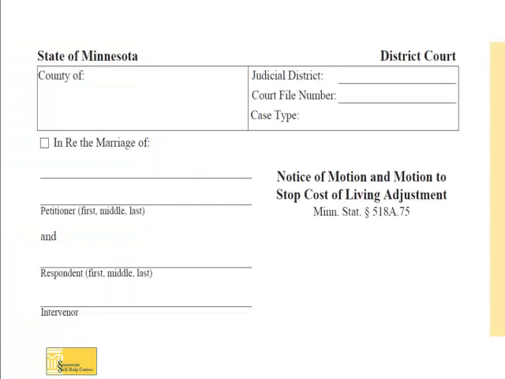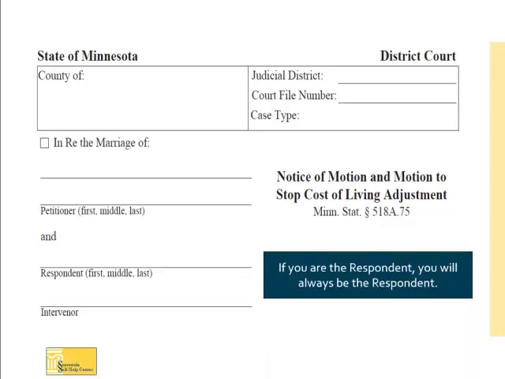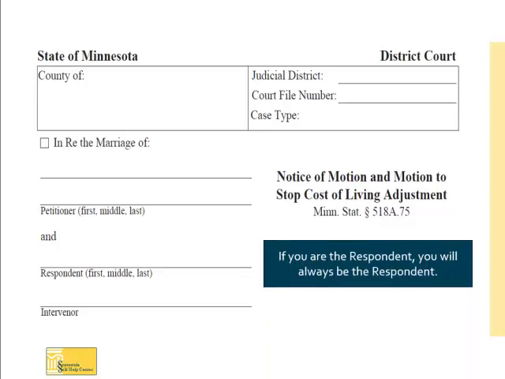Every court document called a pleading has something called a caption, as seen on the screen. The caption includes the parties' names, county where the case is filed, judicial district, court file number, and the case type. The caption of the case always stays the same. For example, if you are the respondent, you will always be the respondent. It does not matter if you are the person filing the motion to stop COLA. The same is true if you are the petitioner. You will always be the petitioner.